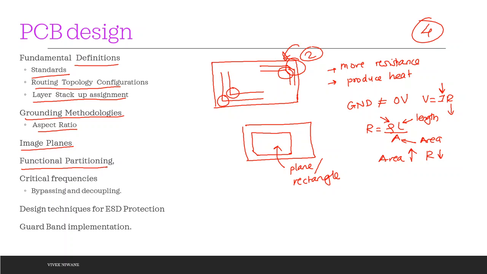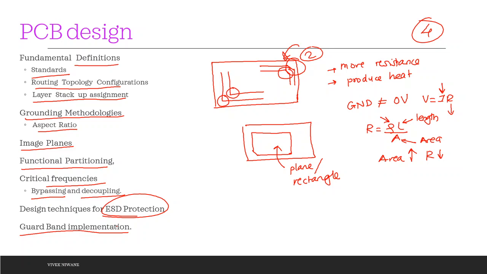Then functional partitioning, just like we discussed, depending upon function we must partition our system so that the signals will not interfere with each other. Then we must think about the critical frequencies at which our design is going to work. For that purpose we have bypassing capacitors as well as decoupling capacitors. Then we must think about ESD protection, electrostatic discharge circuitry, especially when we are dealing with microwaves. And for that purpose we must introduce the guard band inside the PCB to avoid the interference of the signals.